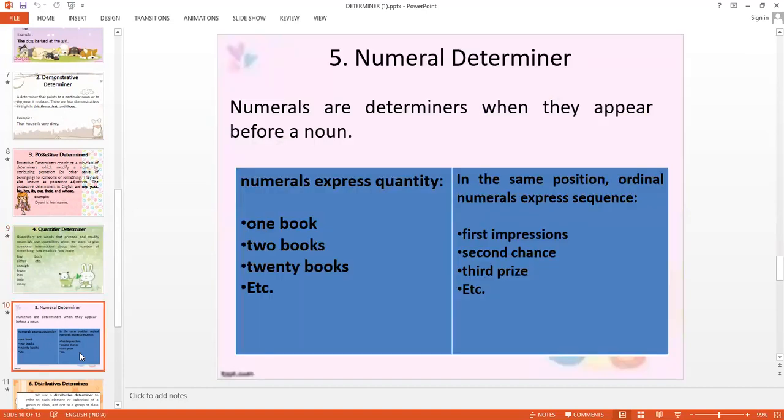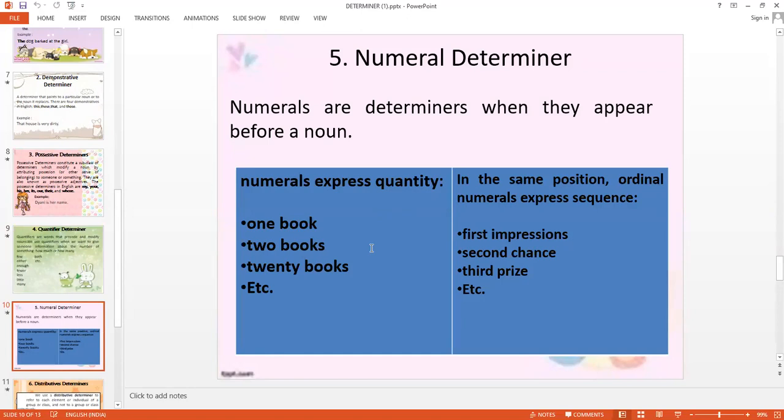Then we move to numeral determiners, ordinals and cardinals. First impression, second chance. The first place was bagged by so and so student. 1 book, 20 books, 2 books. So one, first, second, third, all these are determiners.